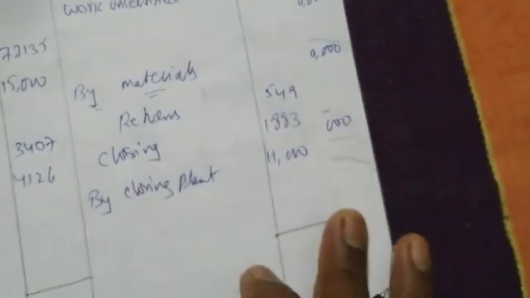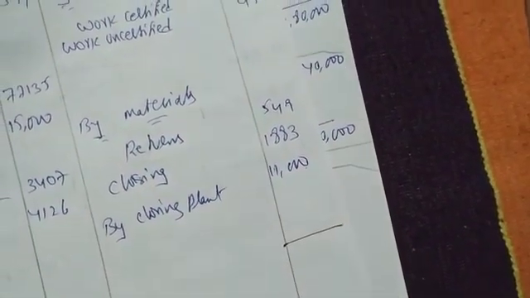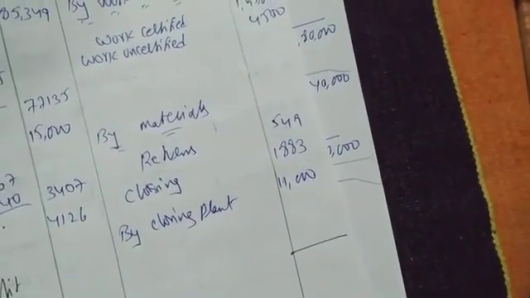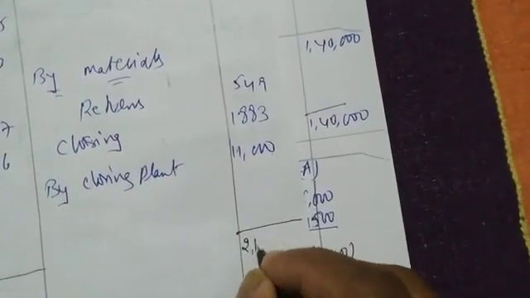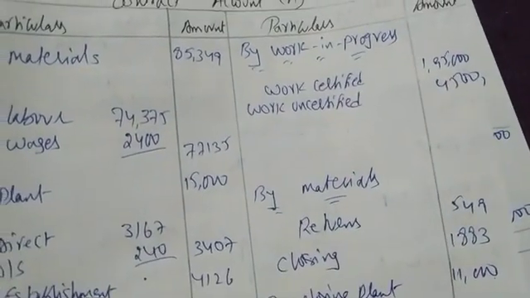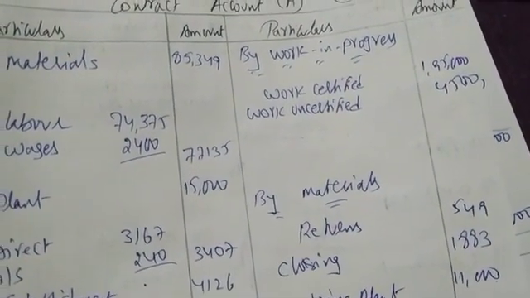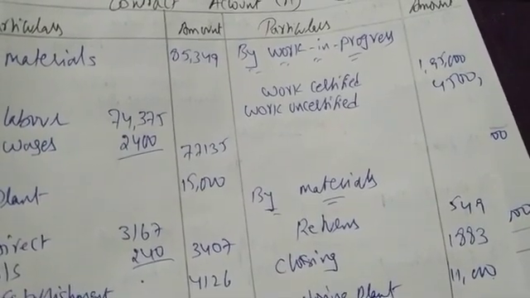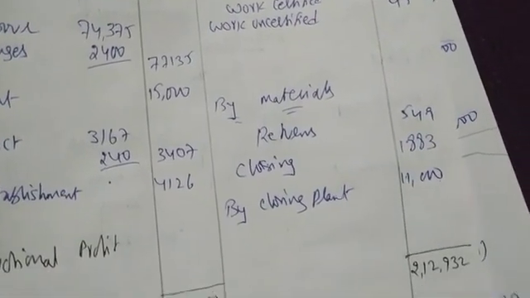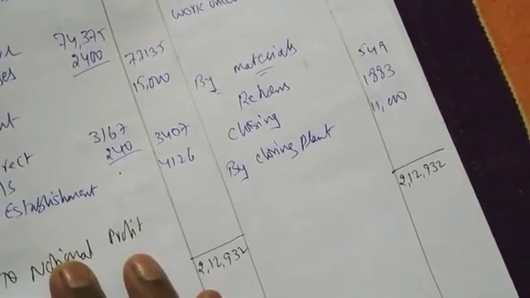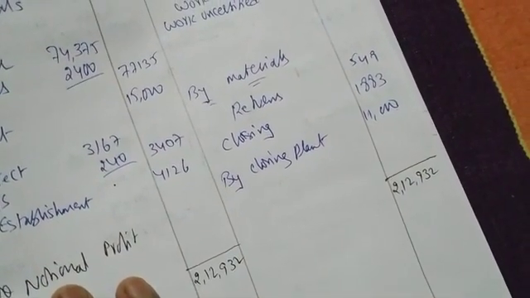So I'm getting 2,19,932. Here also same. 2,19,932 minus 85,349 minus 77,135 minus 15,000 minus 3,407 minus 4,126.